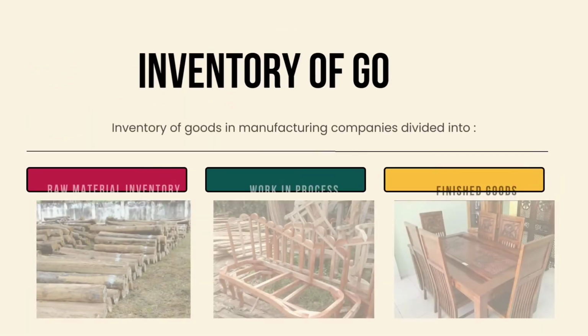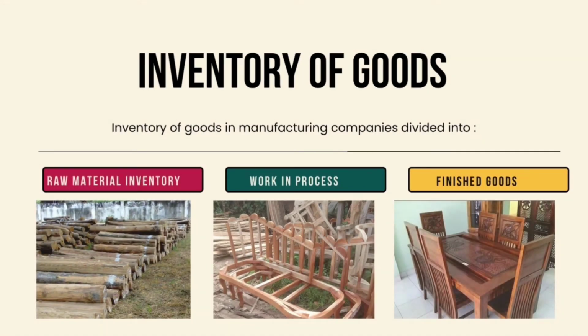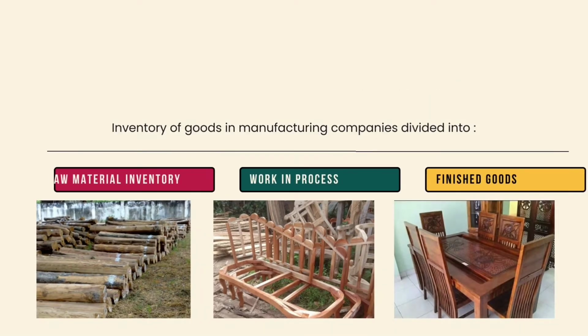Inventory of goods in manufacturing companies is divided into three. First is raw material inventory. Raw material inventory is the main material that is needed to produce a product. The second is work in process. It is some unfinished goods that have absorbed raw materials, direct labor, and factory overhead. And the third is finished good inventory. It is an inventory that's ready to sell to the consumer.